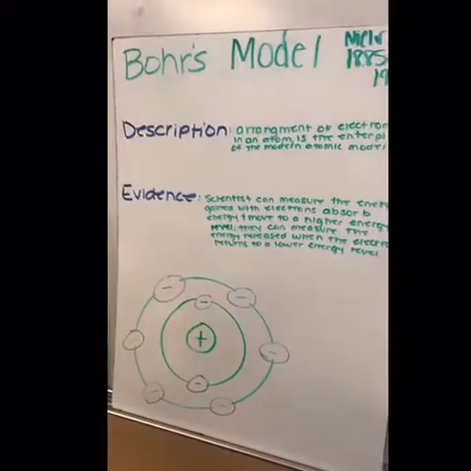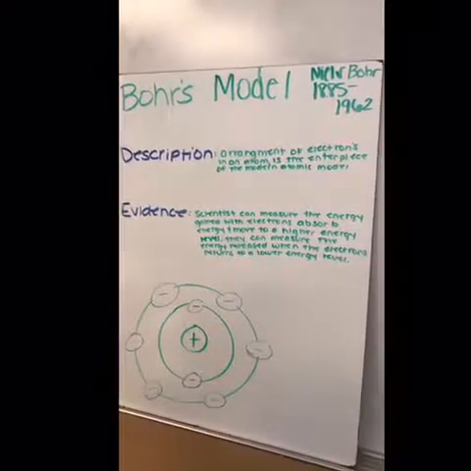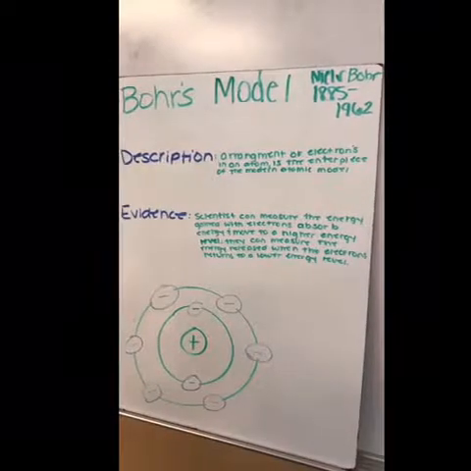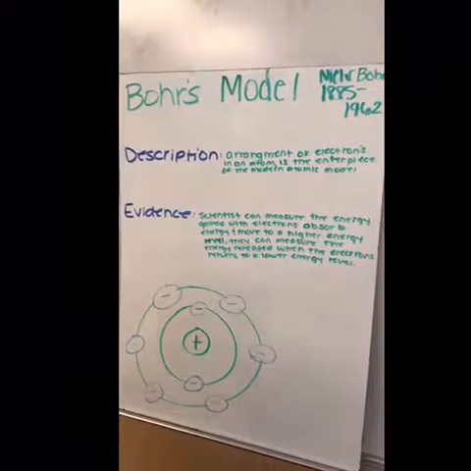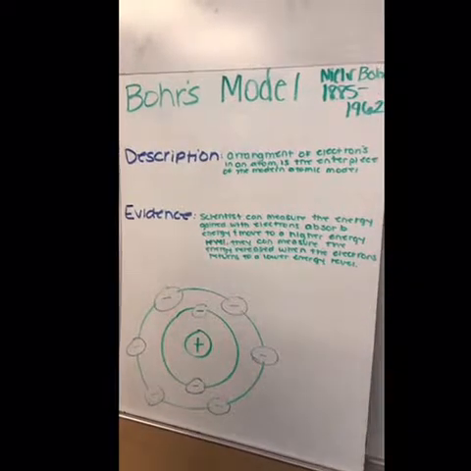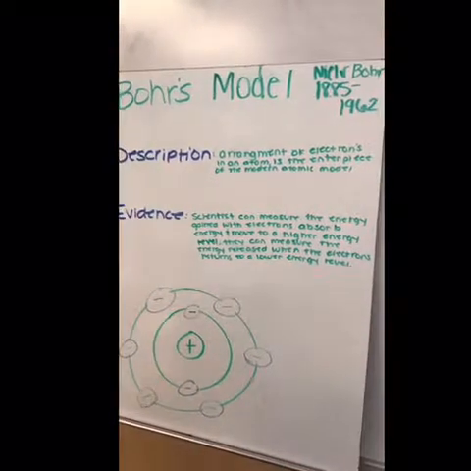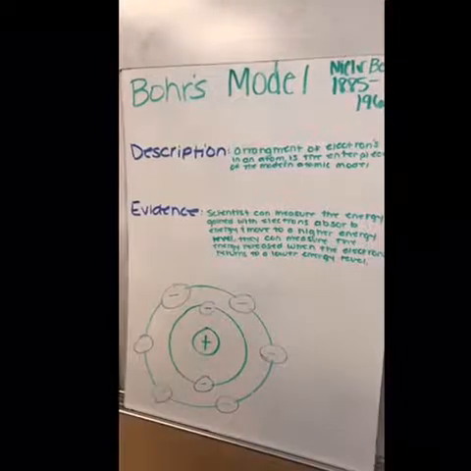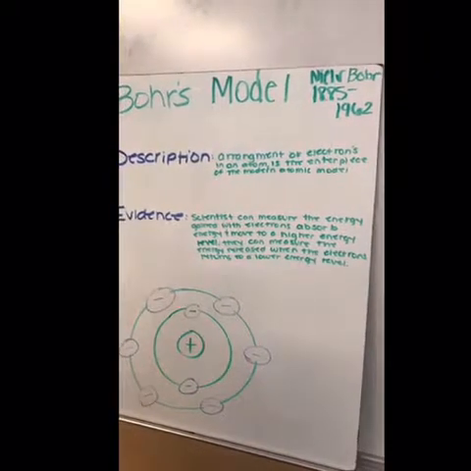In 1913, Niels Bohr proposes a model in which electrons move in spherical orbits at a fixed distance from the nucleus. This description of the arrangement of electrons in an atom is the centerpiece of the modern atomic model. Scientists can measure the energy gained when electrons absorb energy and move to a higher energy level. They can measure the energy released when the electrons return to a lower energy level.